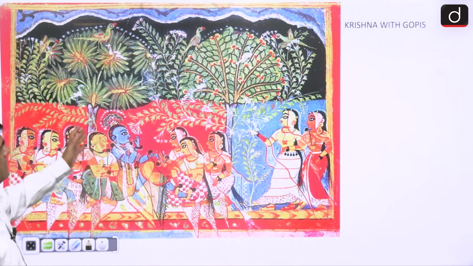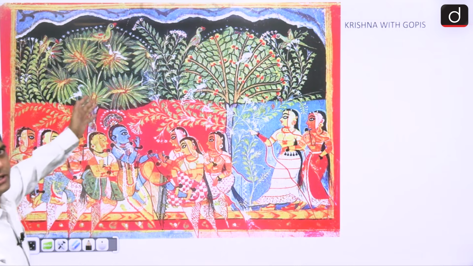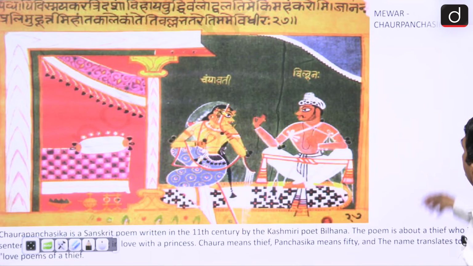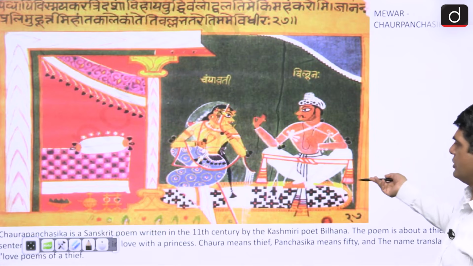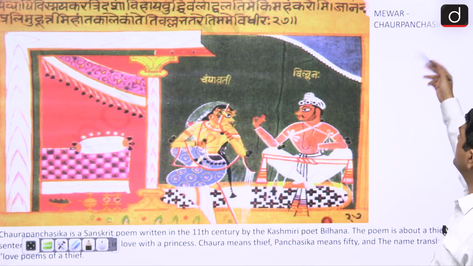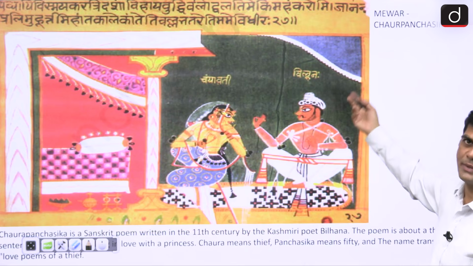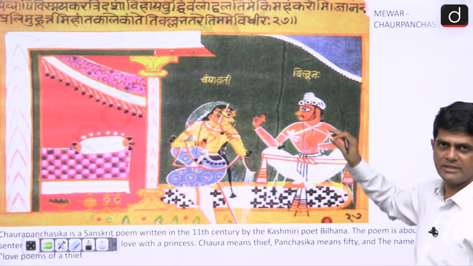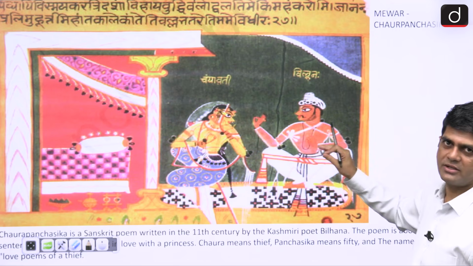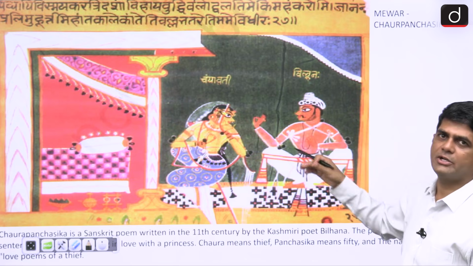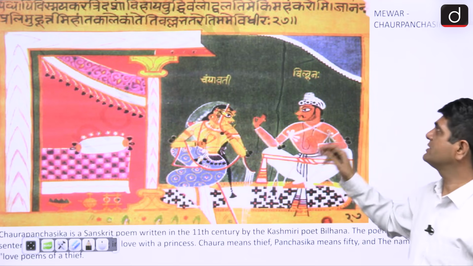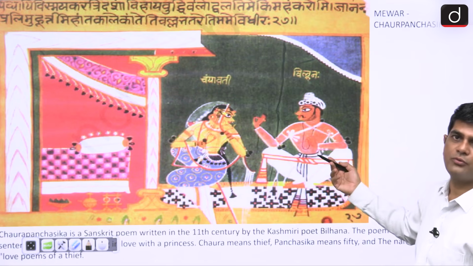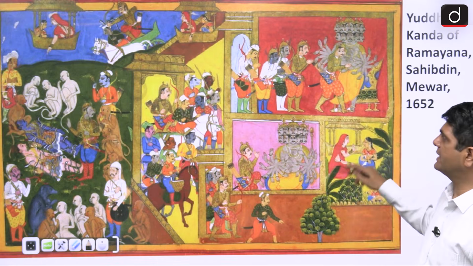See here, Krishna with the gopis. This image is the illustration of Chaur Panchasika. In this illustration, the painters tried to depict the story of Champavati and Vilhan. This is a part of folklore, Chaur Panchasika.